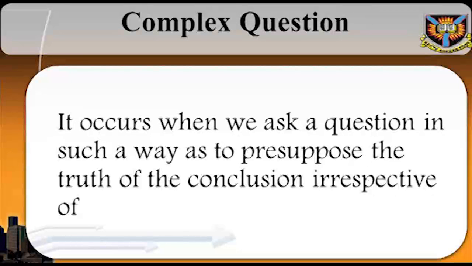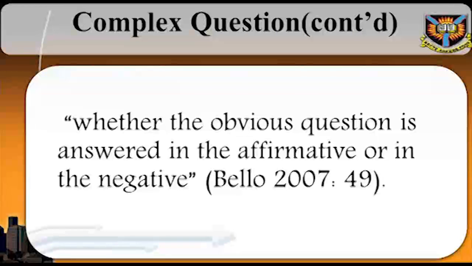Complex question. Complex question occurs when we ask a question in such a way as to presuppose the truth of the conclusion, irrespective of whether the obvious question is answered in the affirmative or in the negative. Bello, 2007, page 49.